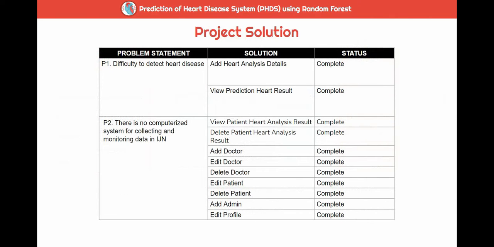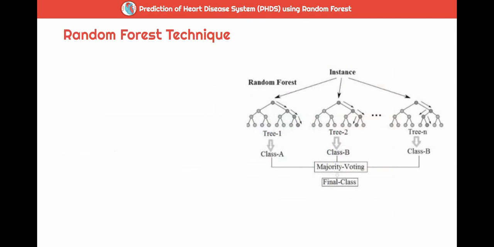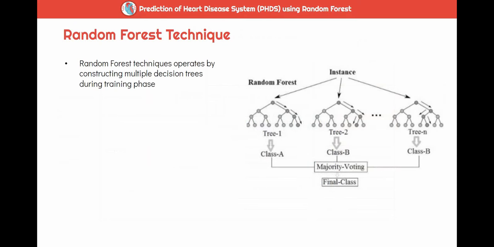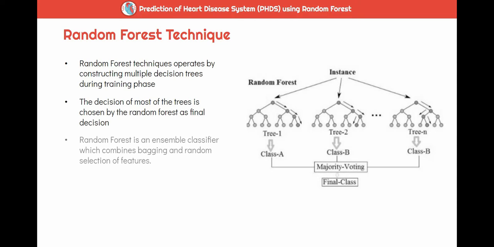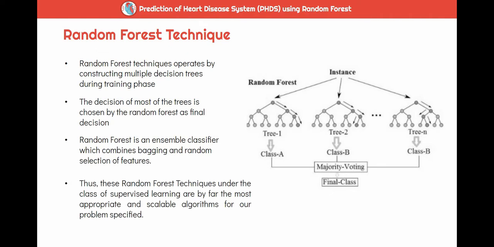So here is the project solution to solve the problem, which has all been completed. The main function of the PHDS is to predict heart disease using the random forest technique. Random forest runs by constructing multiple decision trees during the training phase. The decision made by most of the trees is chosen by the random forest as the final decision. Random forest is an ensemble classifier which combines bagging and random selection of features. Thus, this random forest technique falls under the class of supervised learning, and it was the most appropriate and scalable algorithm for our specified problem.